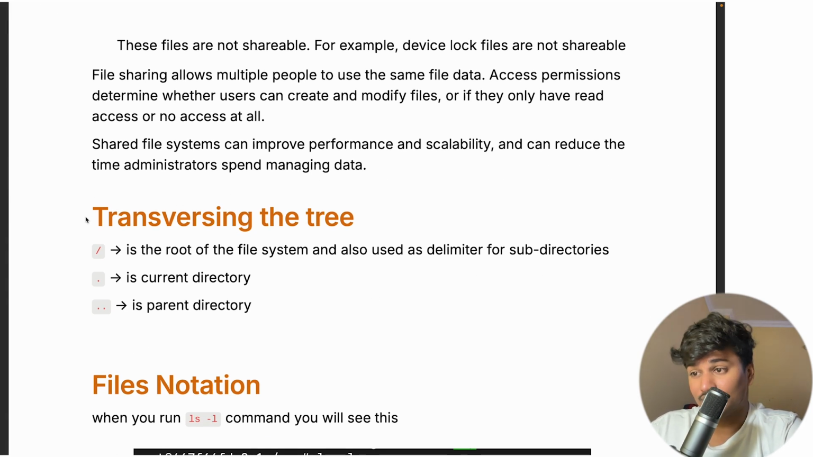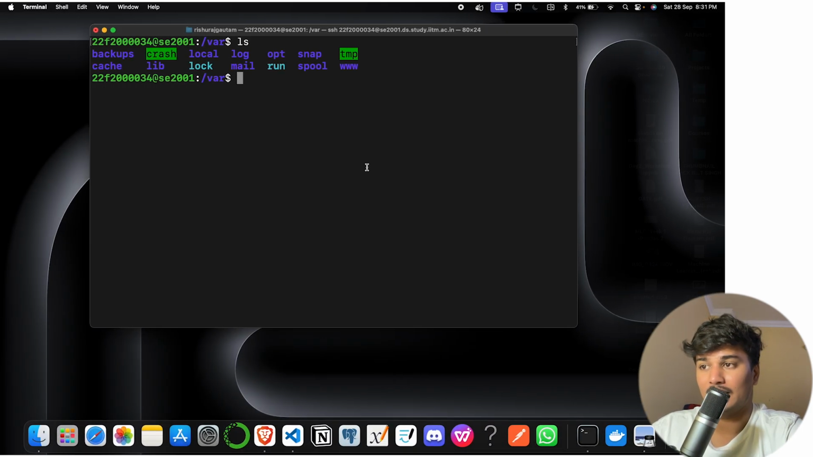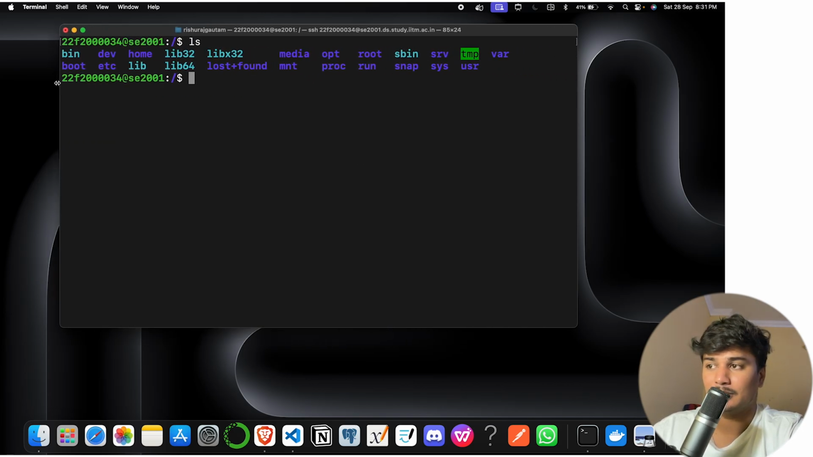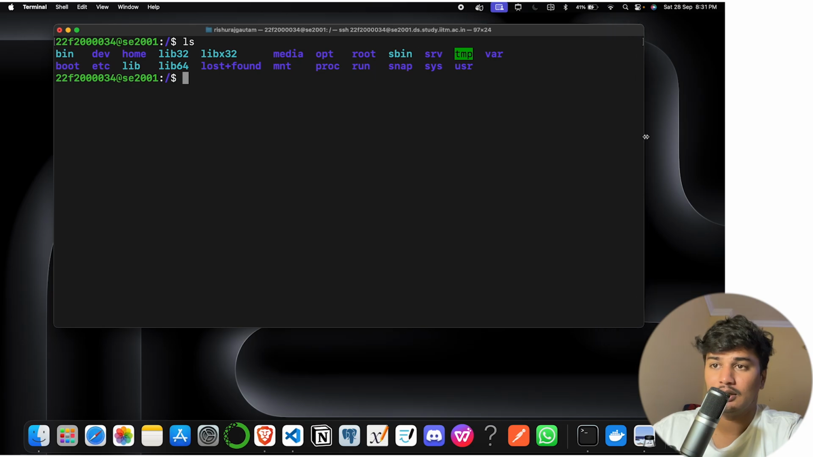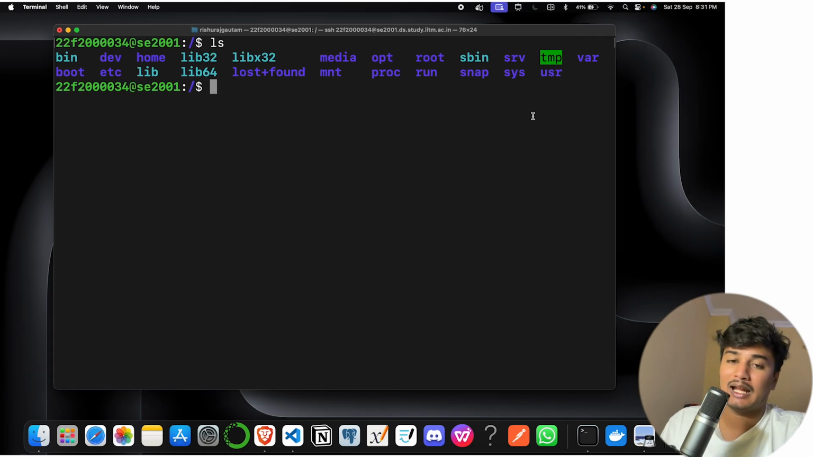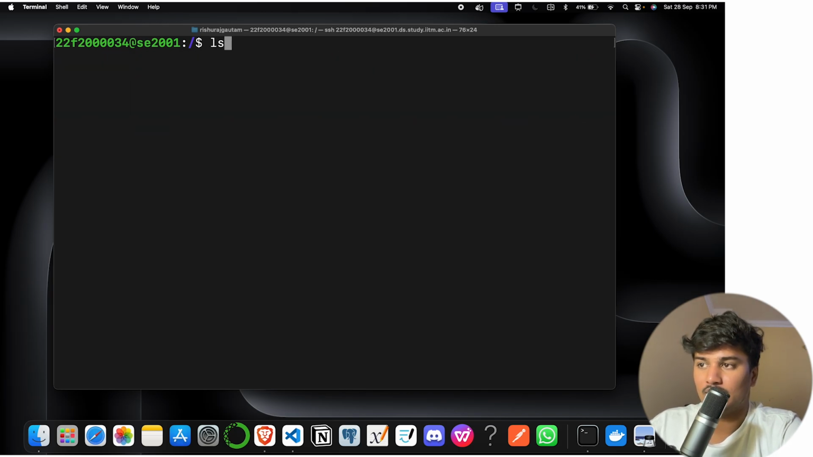Now the traversal tree, how we will traverse. So / is the root of the file system. Like I just did cd space / and I came to the root folder. This is my root folder. So what I did was cd and / after a space, and I come to the root folder.